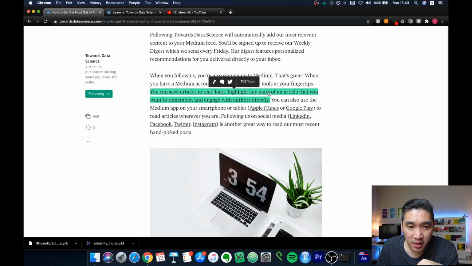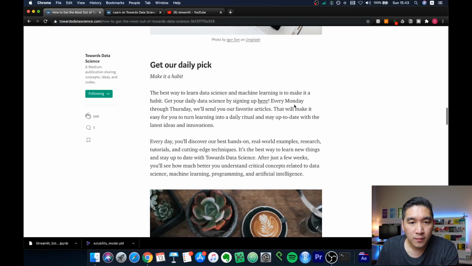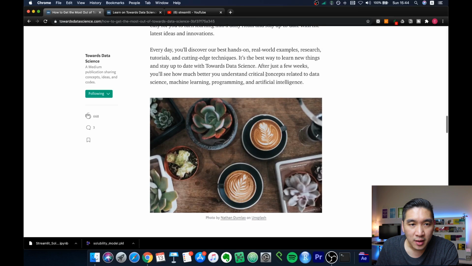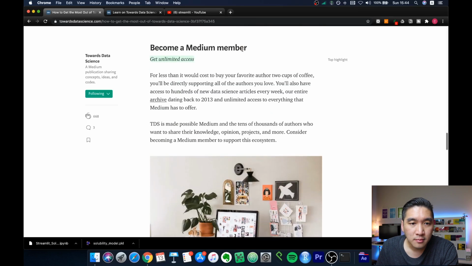As you can see, it becomes green so that you could have access to the highlighted points in the future. And if you would like to sign up for the Towards Data Science newsletter, they will provide you with daily data science. So here, every Monday through Thursday, they'll send you their favorite articles so that you could keep updated on ideas and innovation in data science.